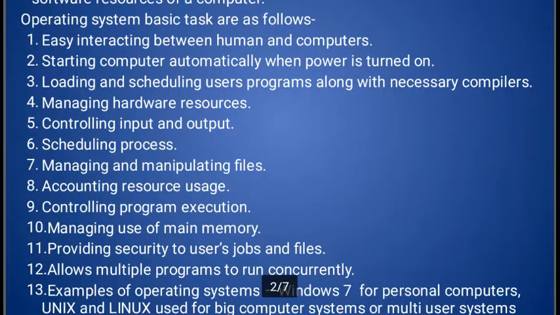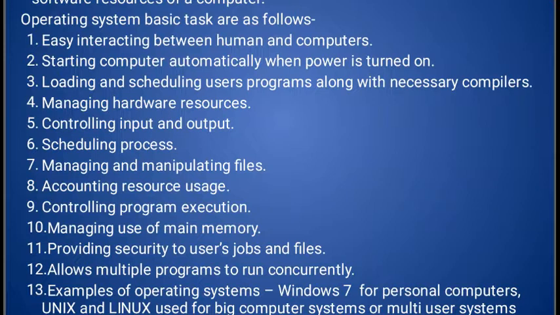Scheduling processes: suppose we have more than one task at a time, so it must be scheduled by operating system. Managing and manipulating files: there are various operations we can perform with files and folders, so all the operations are managed by operating system.